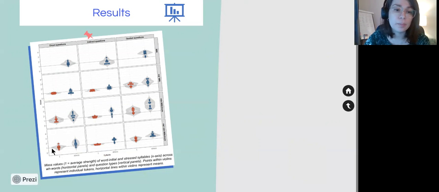While when we compare the word initial syllable bearing the early H peak to the word initial syllable that is characterized by no tonal event, we find that there is a moderate increase on the syllable that bears the tonal event as opposed to the syllable that is characterized by no tonal event.